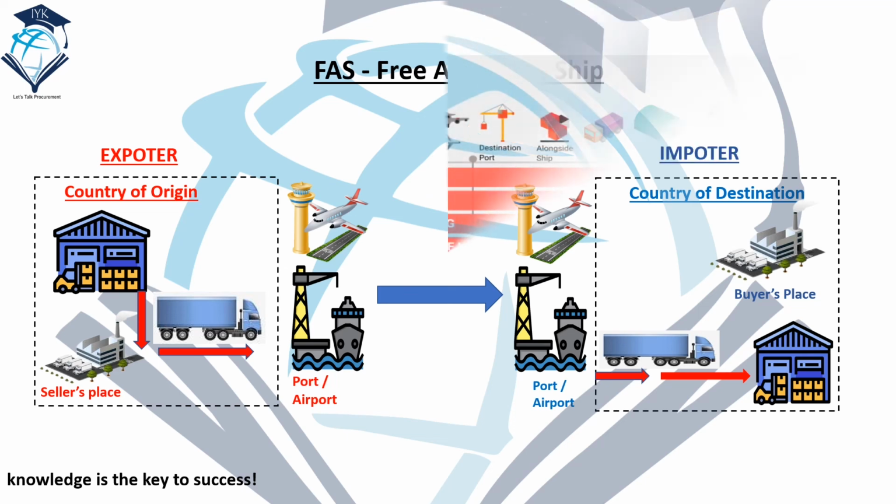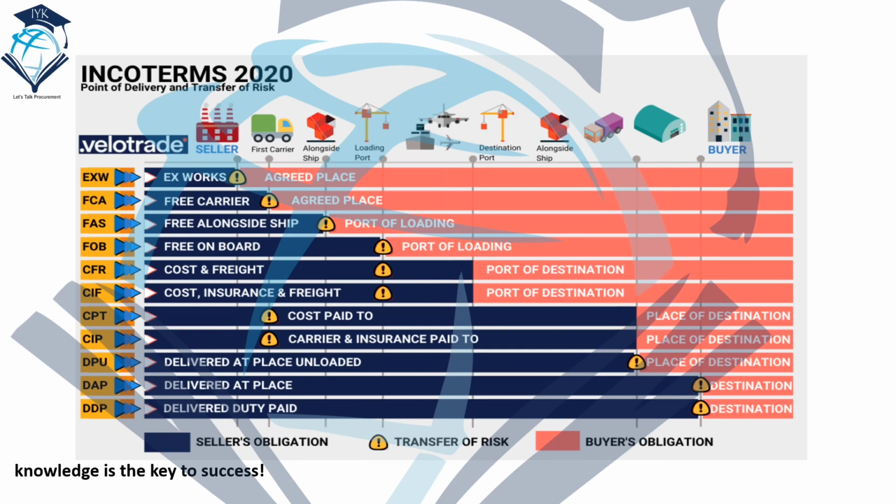The next is the chart of the Incoterms 2020. You can see it is easier for you to understand what is the responsibility of the buyer and what is the obligation of the seller. On the basis of that, it will help you to communicate and make an effective agreement between you and the supplier. On the basis of that, you can save a lot of cost, have more control on your shipments, which will help you to insure your product, and it will also help you in case of a dispute if damages happen.